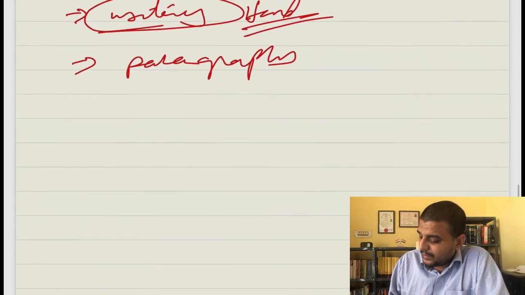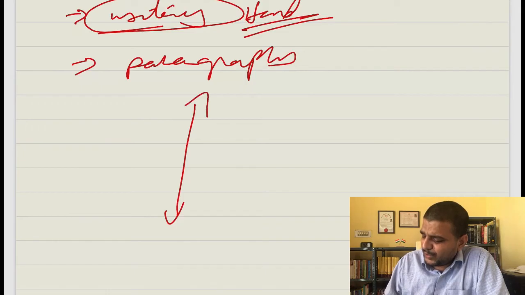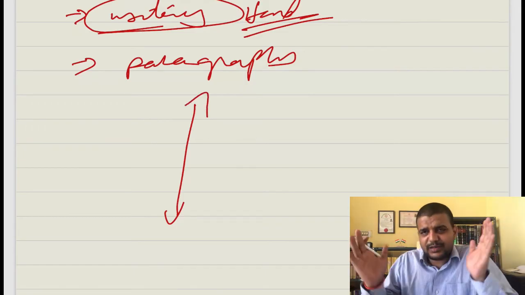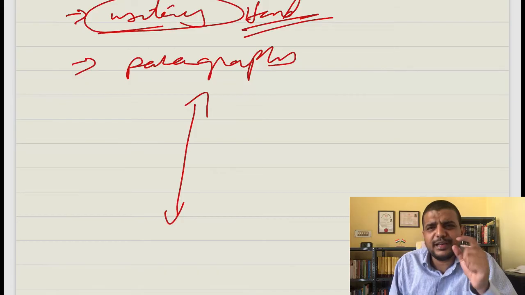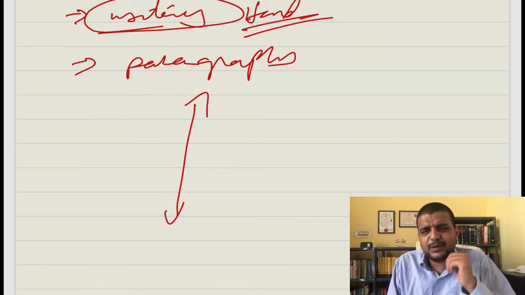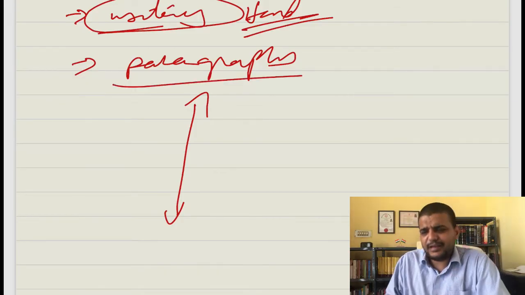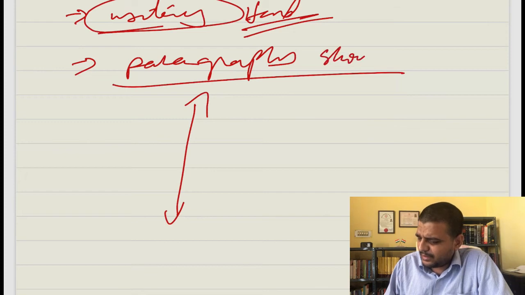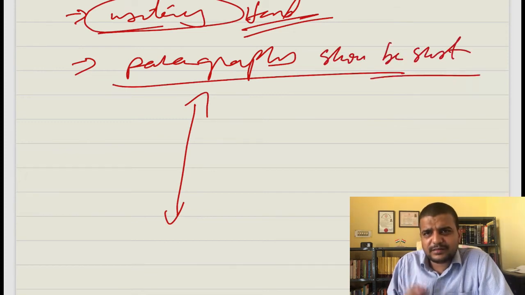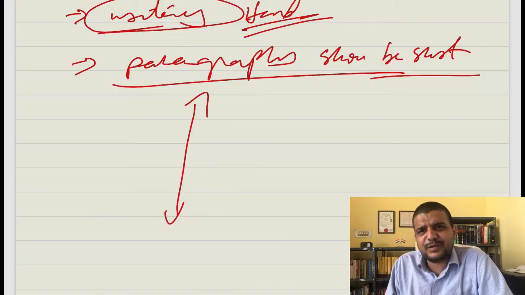paragraphs. Do not write 10-20 line long paragraphs, right? Short paragraphs, 4 lines, 5 lines. Change the paragraph, because no one will read a long paragraph, right? So that is a very important time when a paragraph should be short. Wherever possible, write in points, right? So that gives a much better presentation of your answer.